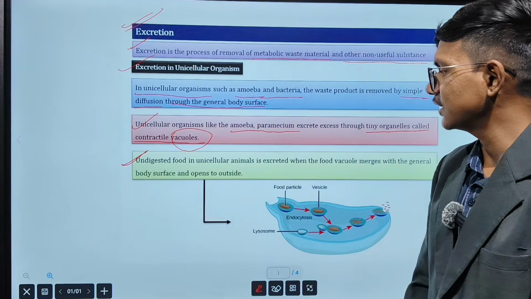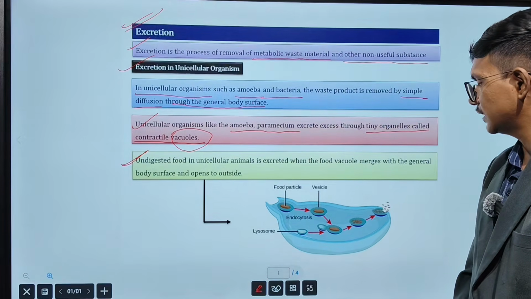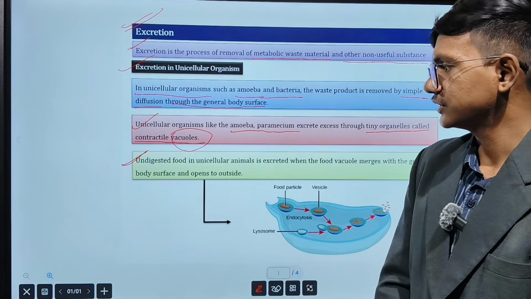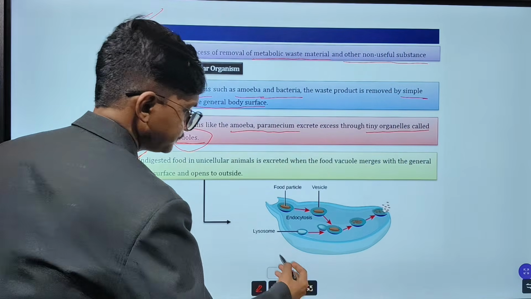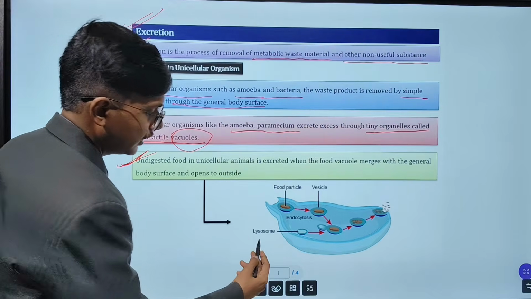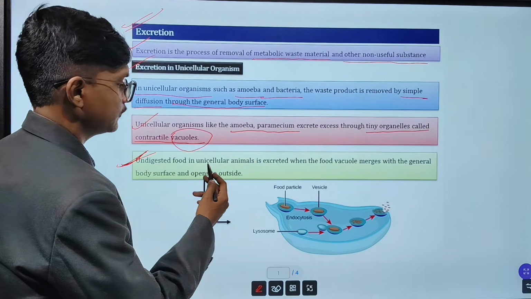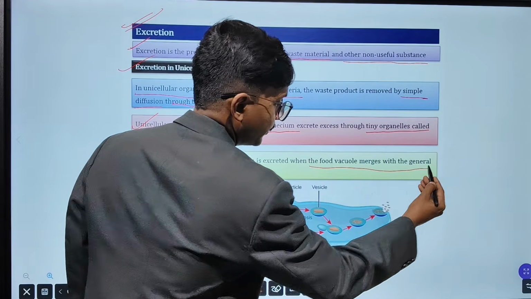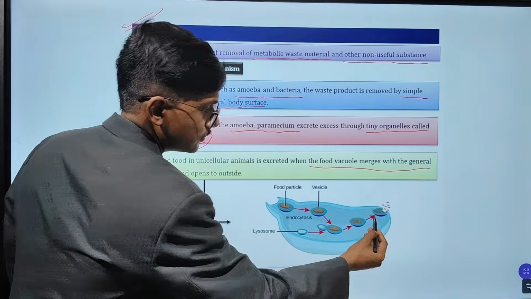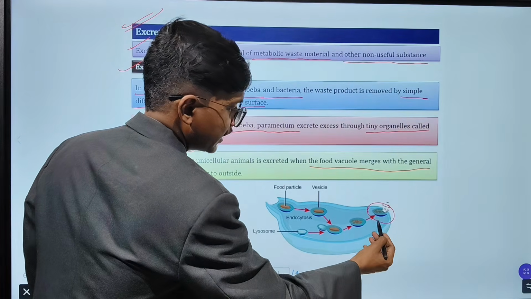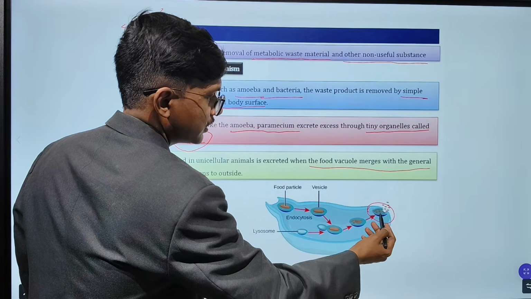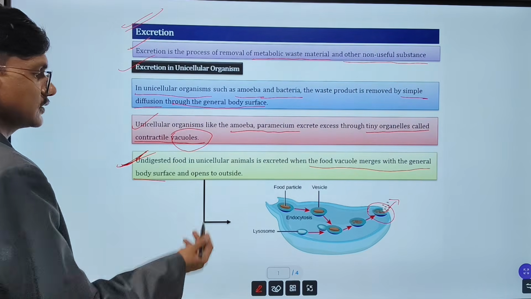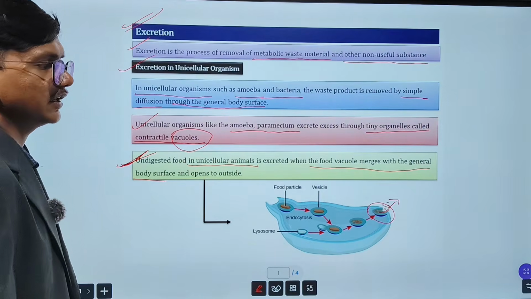Undigested food in unicellular organisms is excreted when the food vacuole merges with the general body surface and opens to the outside. You can see here in the diagram, this line has been explained. Undigested food is excreted when the food vacuoles merge with the body surface. You can see this part, the food vacuole, merged with the body surface, and the waste is coming out. By this process, the unicellular animals excrete out the waste.